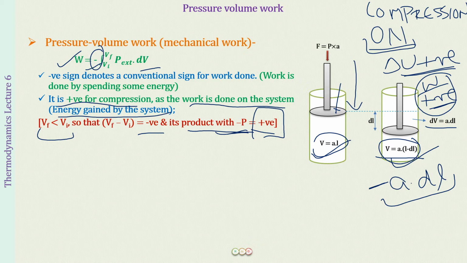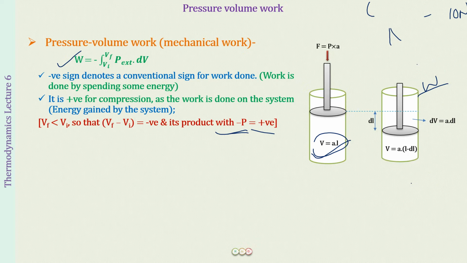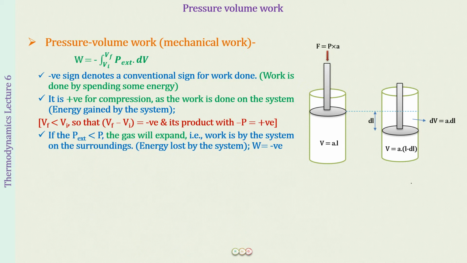Now if you look at the other way around, the expansion: whenever an expansion is happening, it is the gas that is going to push the piston outwards. It is pushing the piston out, which means work is done by the gas. What is this going to mean? The energy of the system is going to decrease now.